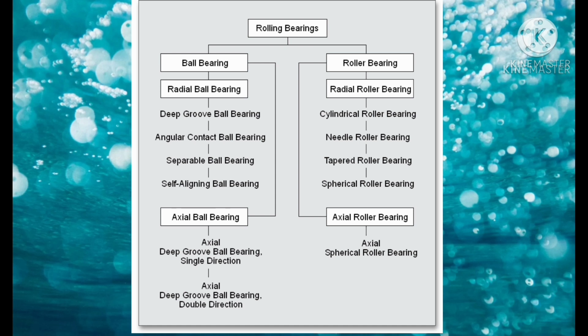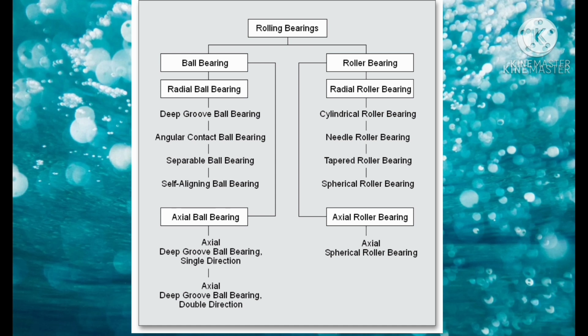Next, we are going to see the ball bearings. Ball bearings take radial loads only. They include the deep groove ball bearing, angular contact ball bearing, separable ball bearing, and self-aligning ball bearing. The axial ball bearing is a separate type. Axial deep groove ball bearings come in single direction and double direction types.